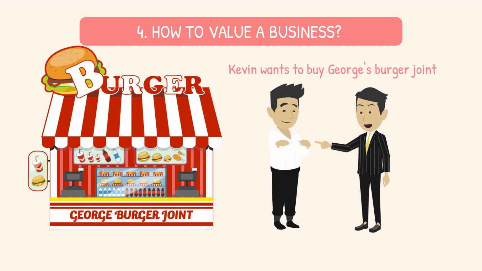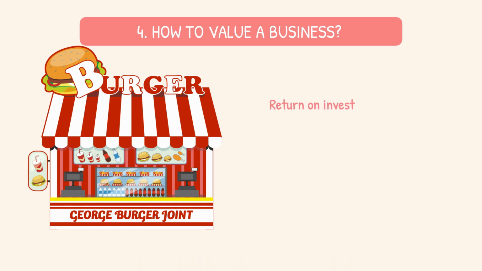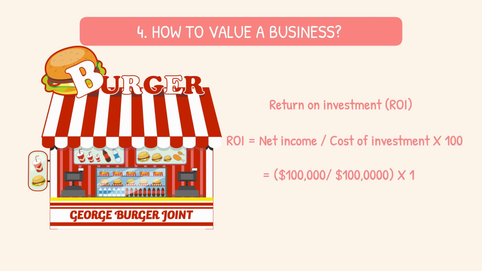George is asking for $1 million for his business. Kevin needs to evaluate whether it's a good deal or not. The first step is to calculate the return on investment, ROI, that Kevin would get if he invested $1 million in George's burger joint. To calculate ROI, we divide the earnings by the value of the business. In this case, the earnings are $100,000, and the value of the business is $1 million. So the ROI is 10%. It means Kevin will get a 10% return on his invested money.